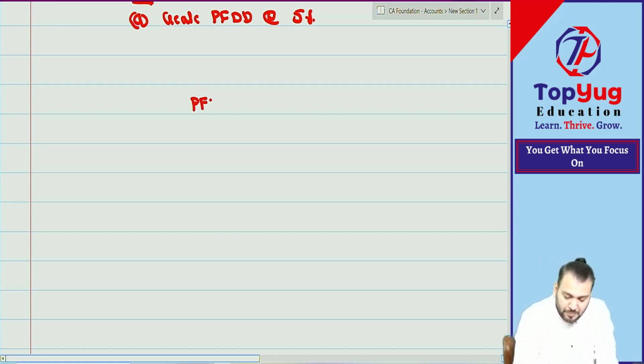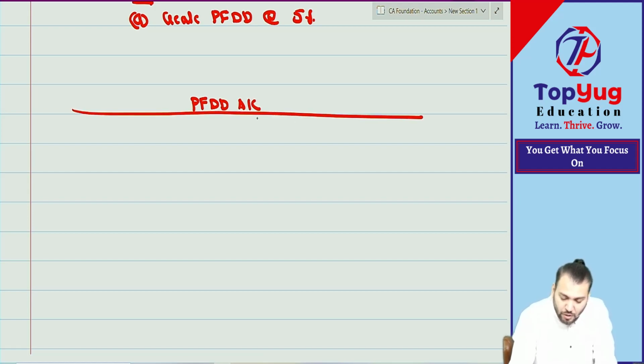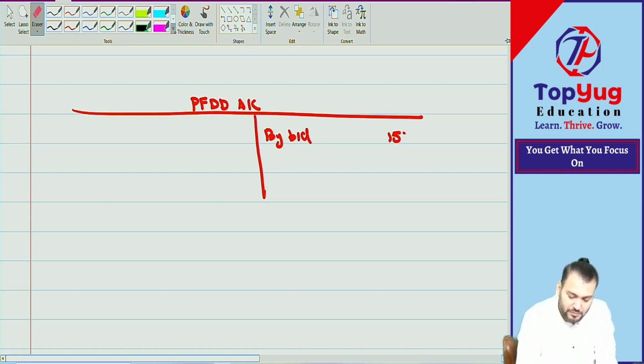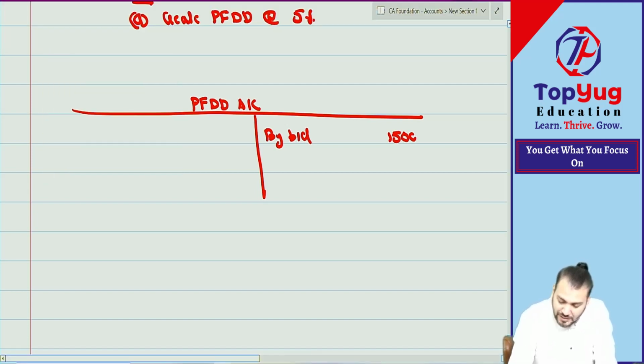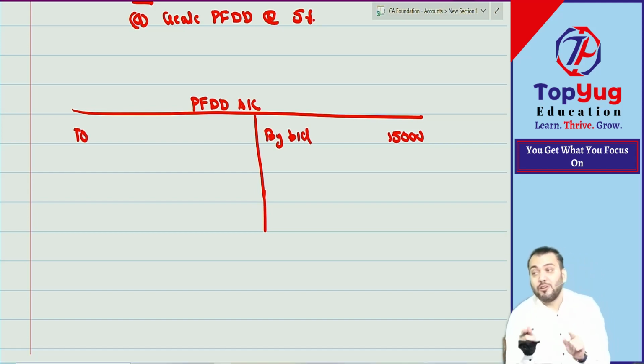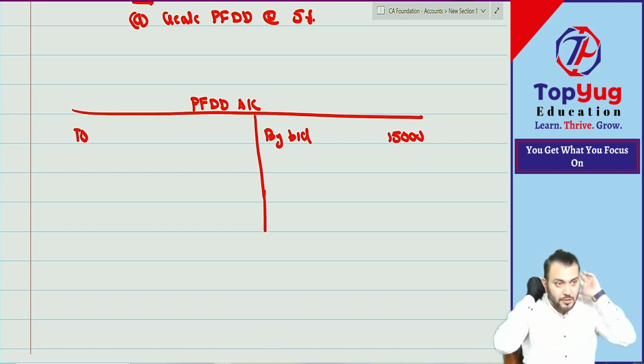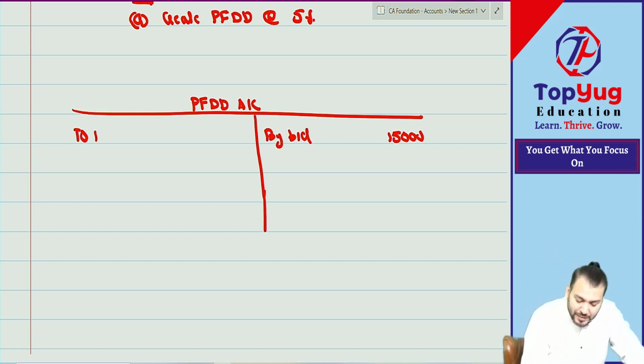बताओ, what you have done? You have prepared the provision for doubtful debt account. बताओ, what is the opening balance? 15,000. Bad debt is already recorded, but bad debt will be closed by transfer to the provision account. That you have done. Bad debt how much? 20,000. I think everyone must have done this correctly.